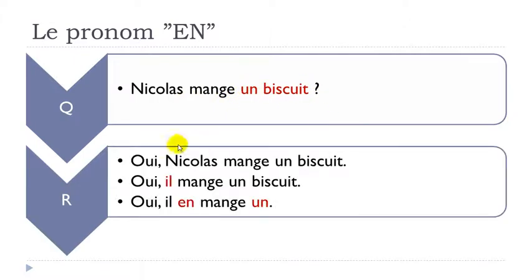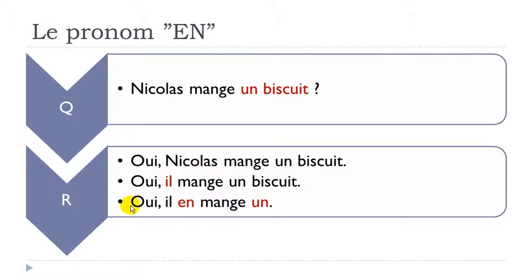First answer, oui, Nicolas mange un biscuit. Same thing as previously, you just put everything again. Second possibility, you don't want to repeat Nicolas. Oui, il mange un biscuit. Last option, you don't want to repeat Nicolas and you don't want to repeat biscuit.